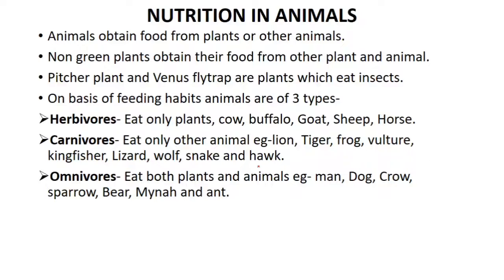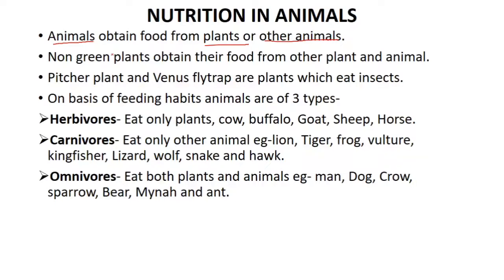Now nutrition in animals. We have seen how the nutrition is done in the plants. In plants the nutrition is done by the autotrophic mode of nutrition. They make their own food by using carbon dioxide, water, sunlight and chlorophyll. But in animals it's not like that. Animals are heterotrophic. Animals get their food from plants or they get their food from